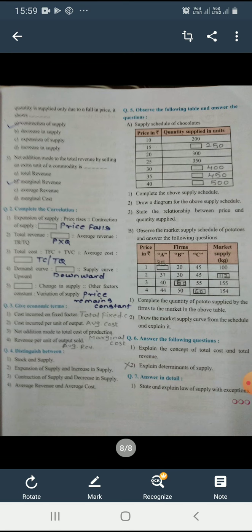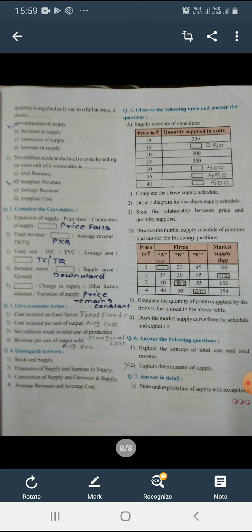Fourth, other factors remaining constant, when less quantity is supplied only due to a fall in price, it shows dash. 4 options: A contraction of supply, decrease in supply, expansion of supply, increase in supply. Your answer, contraction of supply.